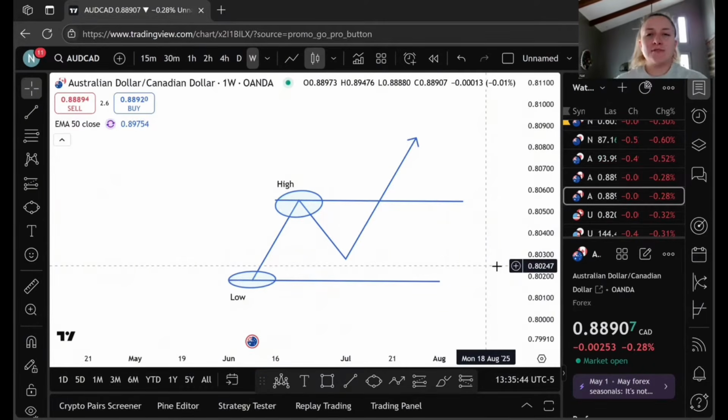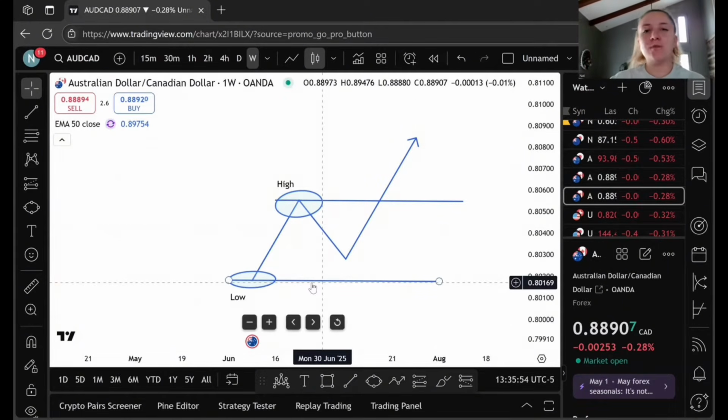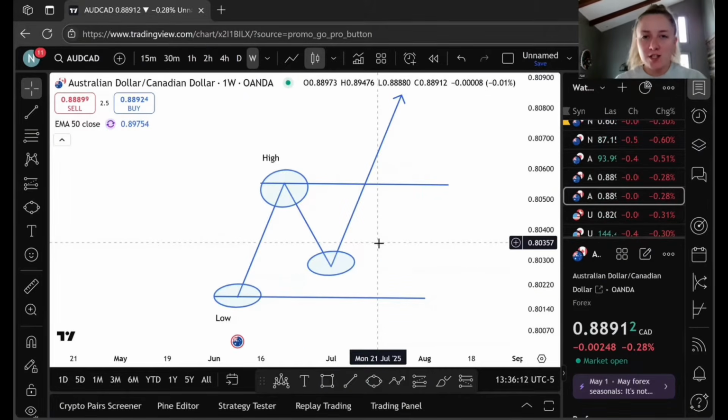So now that we have identified our high and our low, all we need to do is simply wait and see if price is going to break and close above our high or break and close below our low. Until then, we don't know if the market is bearish or bullish because all we have is a high and a low. There isn't a higher high, no higher low, lower high, etc. This point right here is simply market structure. It is nothing because the market hasn't yet closed above or below our high and low.